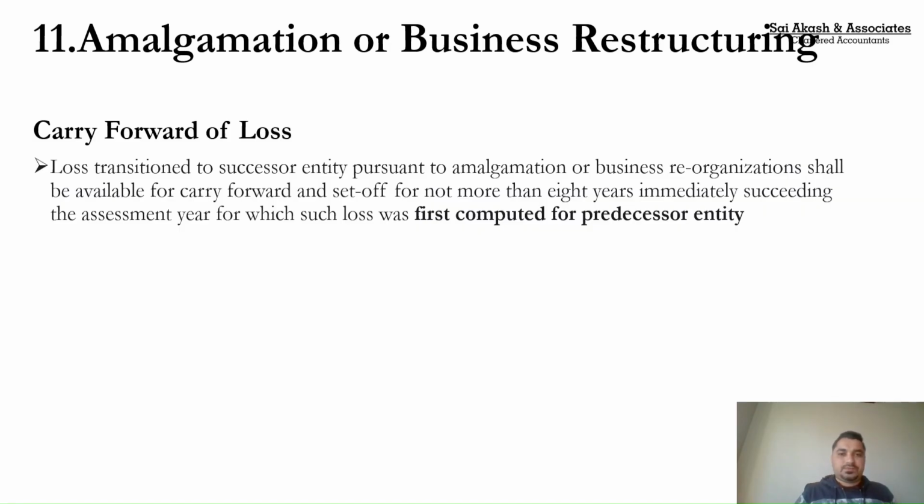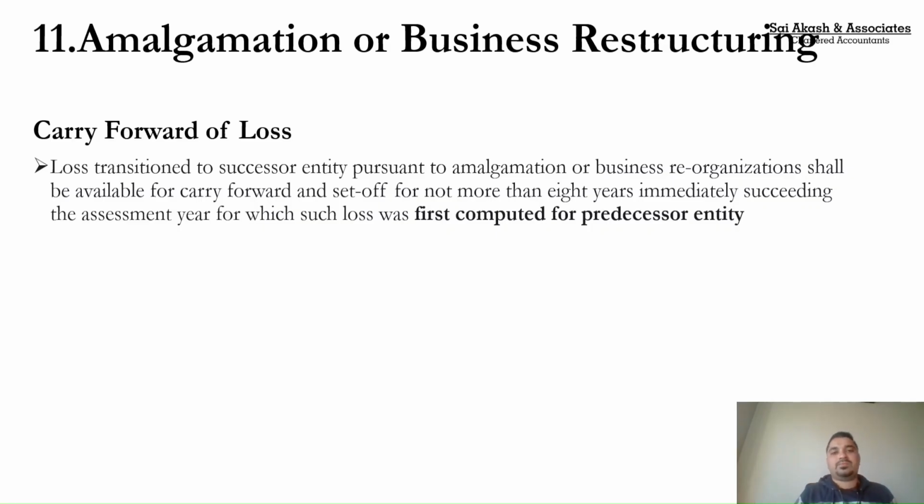Again, this is an amendment which has plugged a loophole in the law. What did the law say earlier? In case of amalgamation or business reconstruction, the losses of the amalgamating entity could be carried forward by the amalgamated entity for a period of 8 years from the date of amalgamation. So I had some losses, I got merged, say after 5 years, and those losses get carried forward for 8 years. Again, say after 6 years I get merged with some other entity, those losses will again get carried forward for the next 8 years. So this was the lacuna in the law.